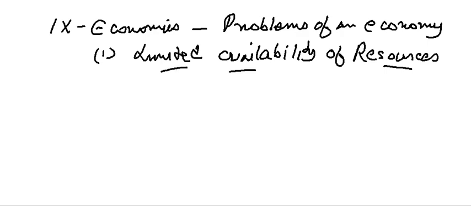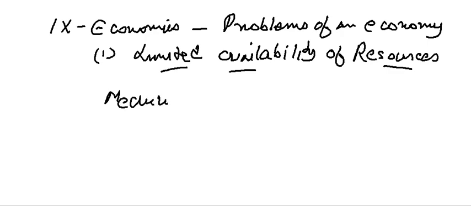Again I'm repeating the same thing in this video as well, that if you pay attention to the words which actually describe a certain phenomenon in economics, you will understand it all. So if you go by these words, it talks about resources which are available but in limited quantity. So we have to understand here meaning and types of resources under this part of the syllabus.